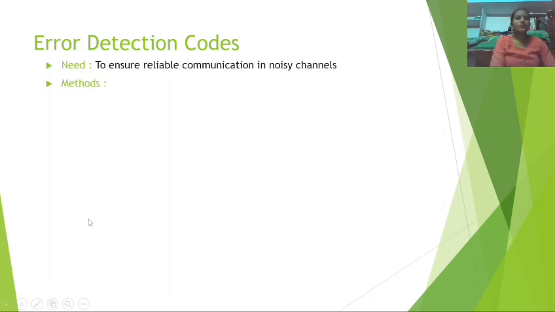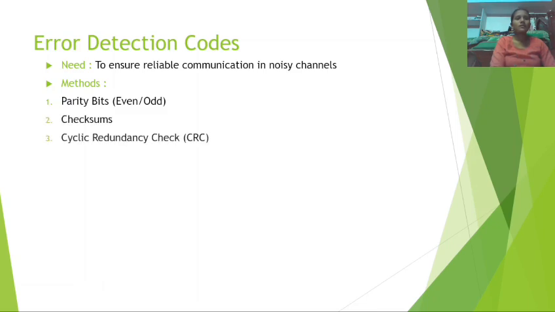Error detection codes. The need of error detection codes is to ensure reliable communication in noisy channels. Methods to detect errors: there are three methods. Parity bits, which can be even or odd; checksums; and cyclic redundancy check. Here we discuss parity bits.